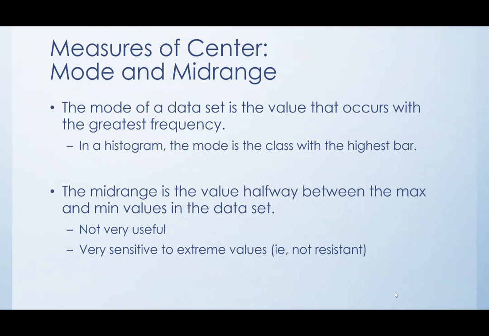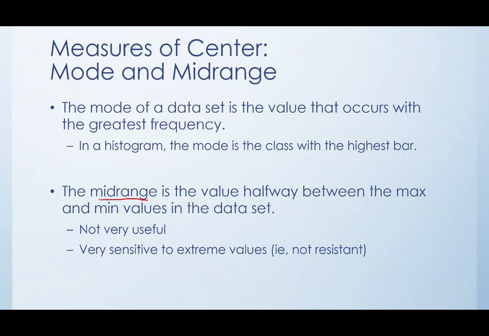The mode can be considered a measure of center. It's the value that occurs with the greatest frequency, strictly speaking. In the histogram, the mode is the class with the highest bar. It's really not very useful. Likewise, the mid-range is simply the value halfway between the maximum and the minimum values in the data set. Also really not very useful.